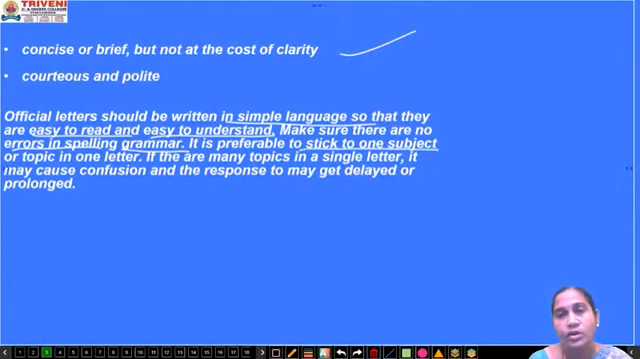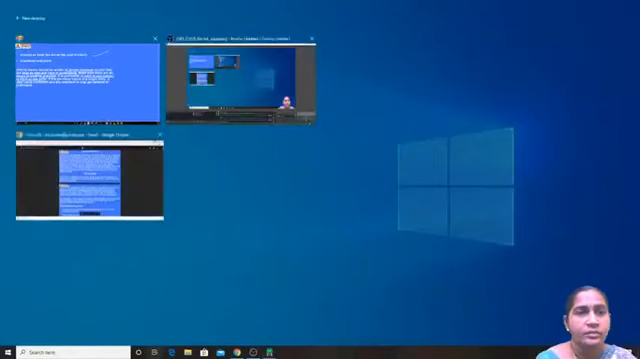Suppose you are talking about one subject. Suppose you are having a complaint, and you are writing a letter to a municipal commissioner. You have some problem regarding the water problem in your area. So you have to stick to that particular subject, that is, you have a water problem in your society or in your area. So you have to stick to that topic and write a letter, in one letter.